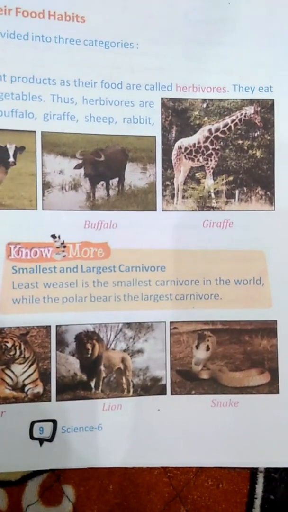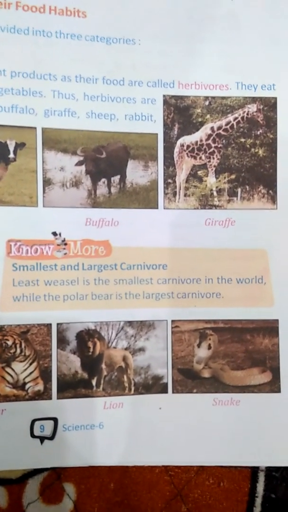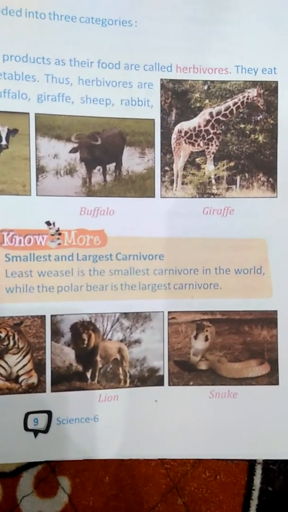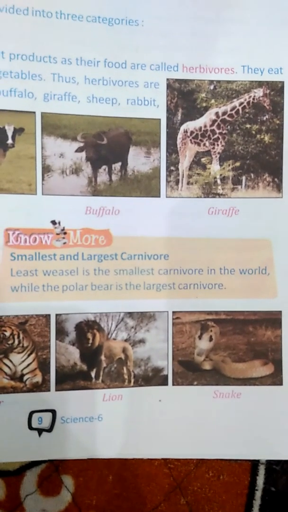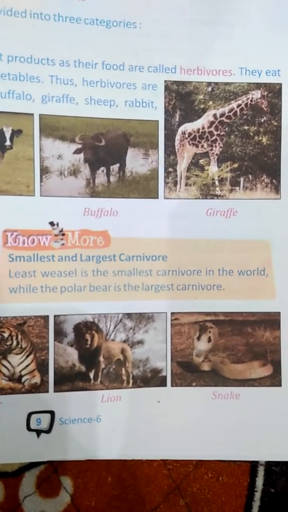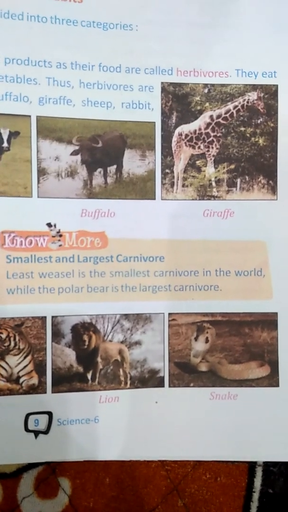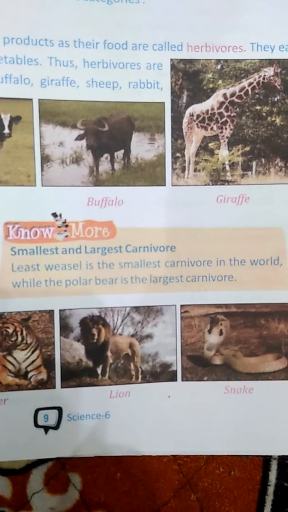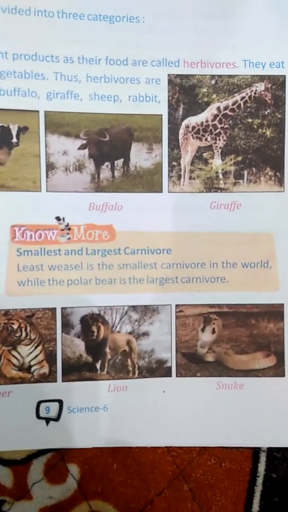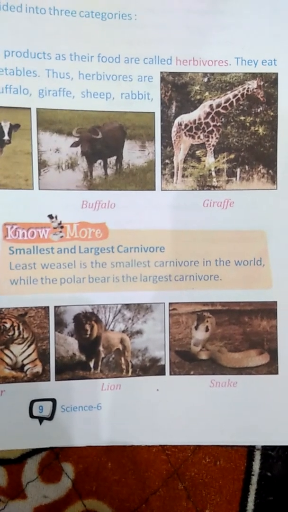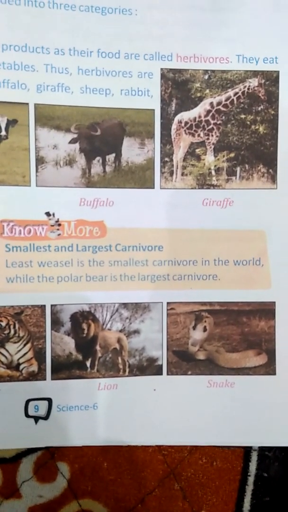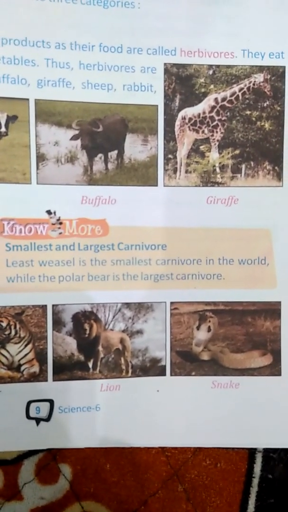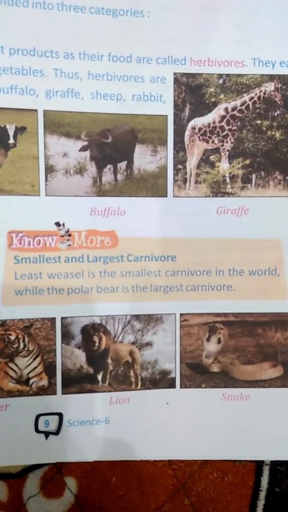Second is the smallest and largest carnivore. The smallest carnivore found on our earth is the least weasel, and the largest is the polar bear, which is found on the North Pole, in areas covered with snow. Normally, a polar bear is found on the North Pole, but it can also be found in areas related to the South Pole because of the extreme cold climate.